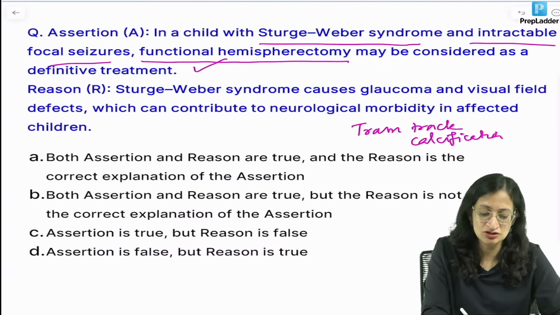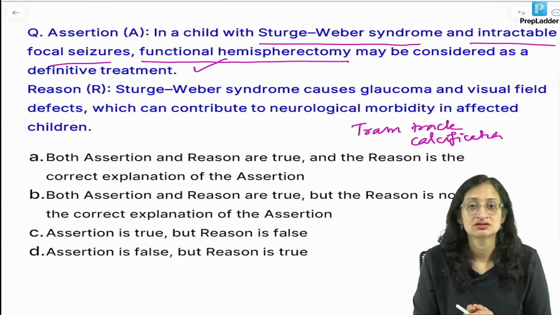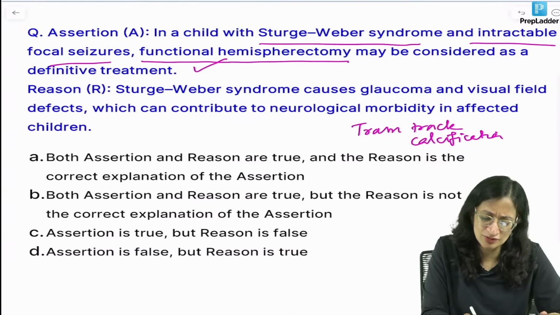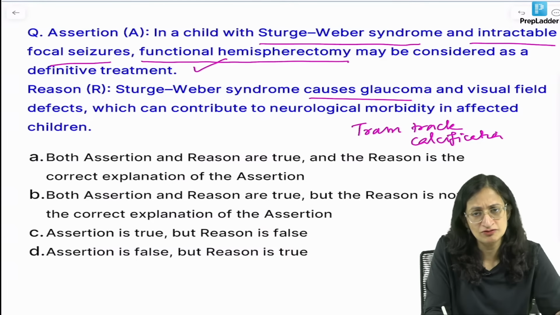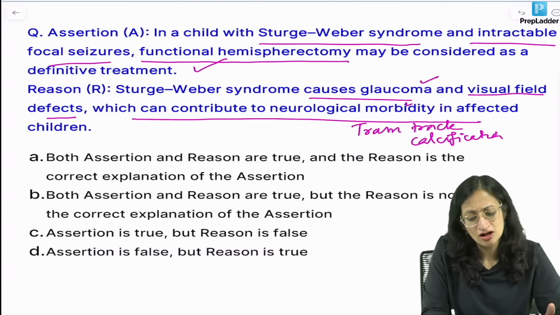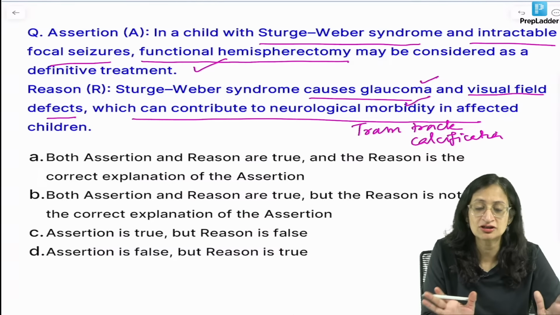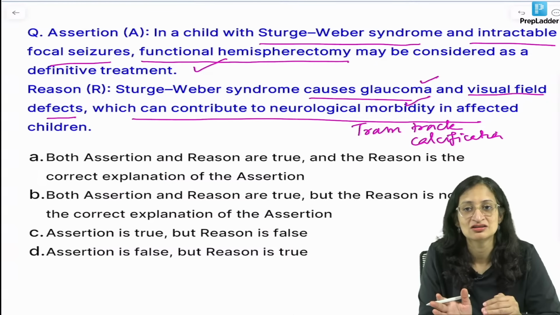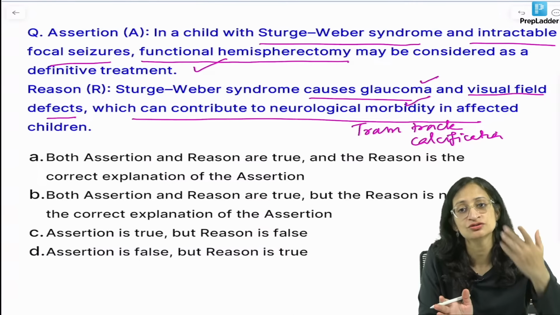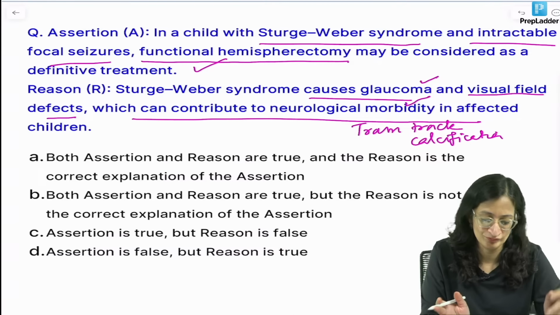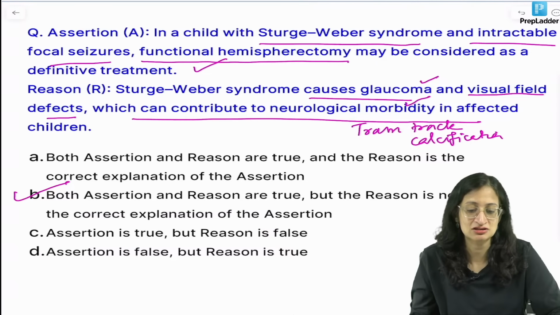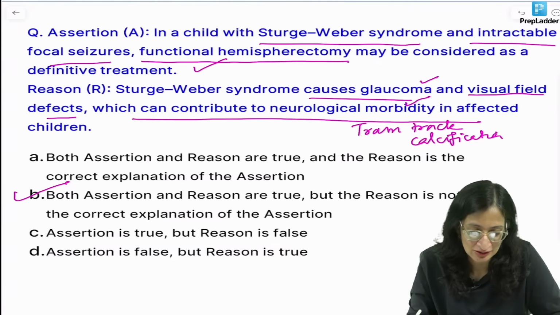That's true. So assertion is true. What about reason? Sturge-Weber syndrome causes glaucoma. Yes, it causes glaucoma, we know that. Visual field defects can also happen, which can contribute to neurological morbidity. Of course, they can contribute to neurological morbidity also. But is this reason the correct reason for the assertion? No. So this is not the correct reason for the assertion, but these two statements individually are true. So both assertion and reason are true, but reason is not the correct explanation of assertion is the best answer here.